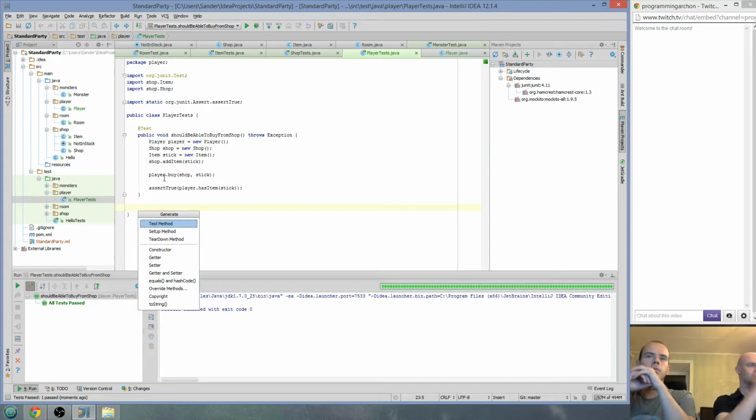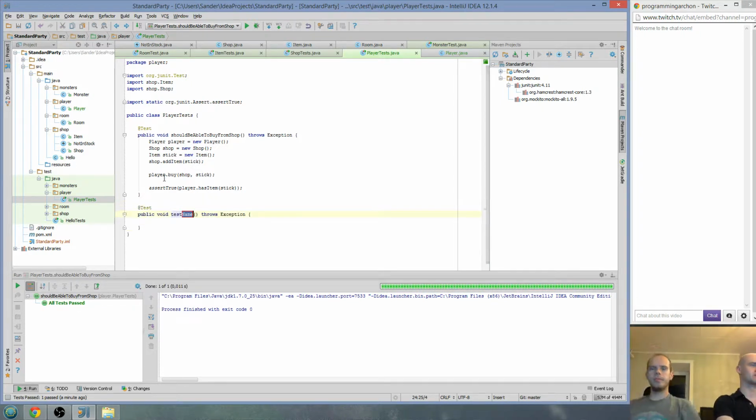Okay, so I'm going to add a test method. Should not receive item when not in stock, because the buy part is already tested in the shop.